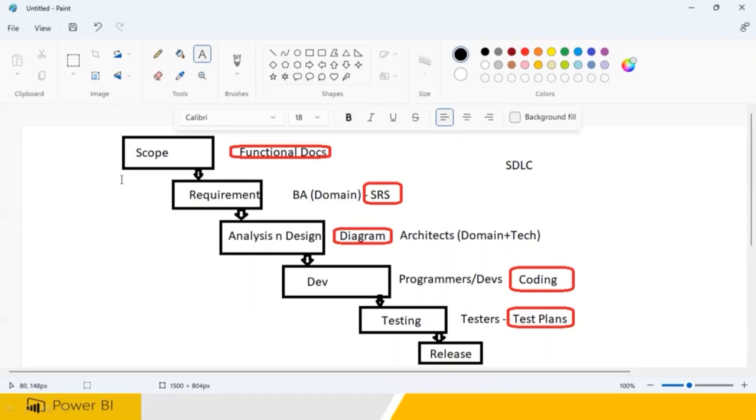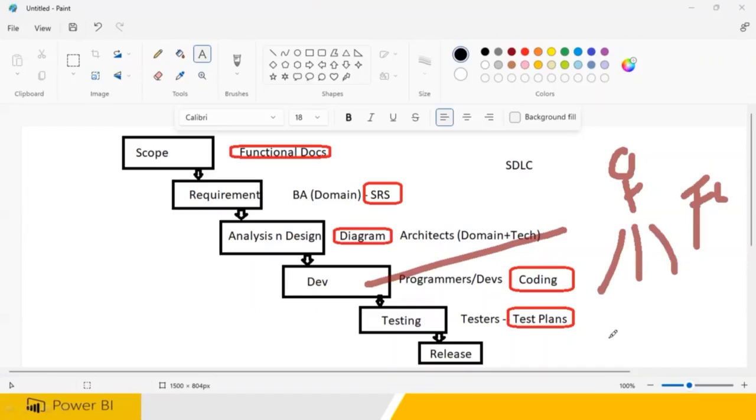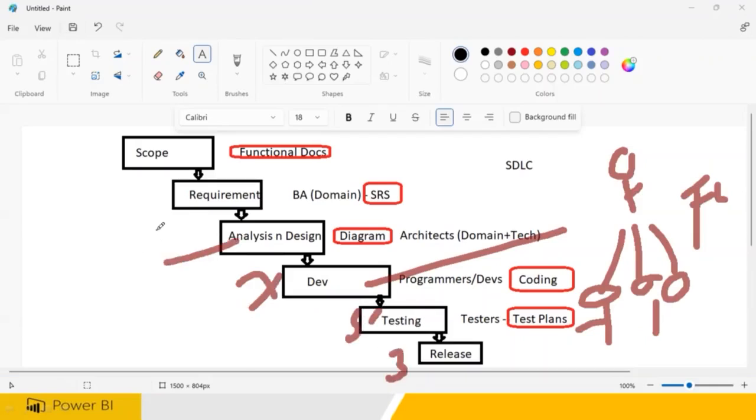Development means not only one developer. A development team means 5 to 6 people will be there, right? You have a team lead, and below you have a lot of other people. Clear? So 5 people here, 7 people here, a releasing team, requirement gathering with 5 people, 3 people, like that. It depends upon the project. You have teams of 3 people, 5 people, 7 people, 10 people, like that.